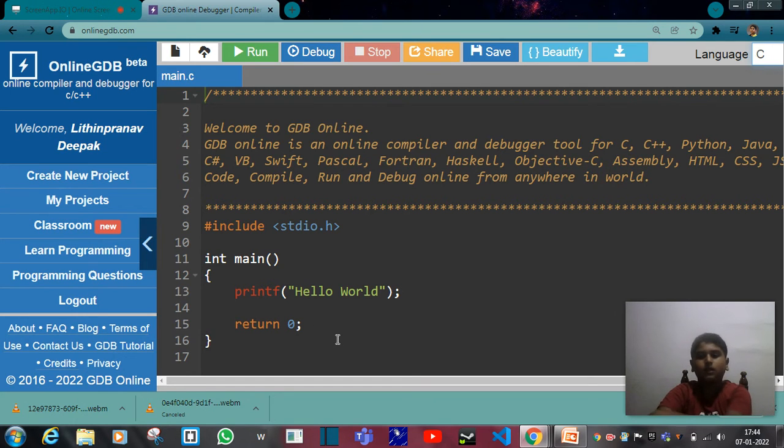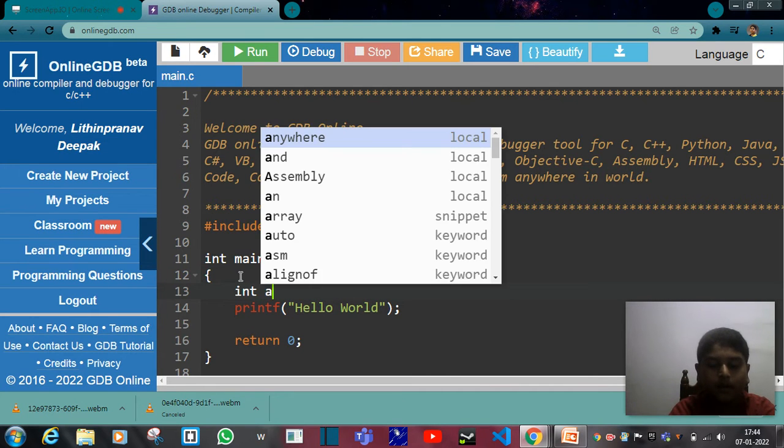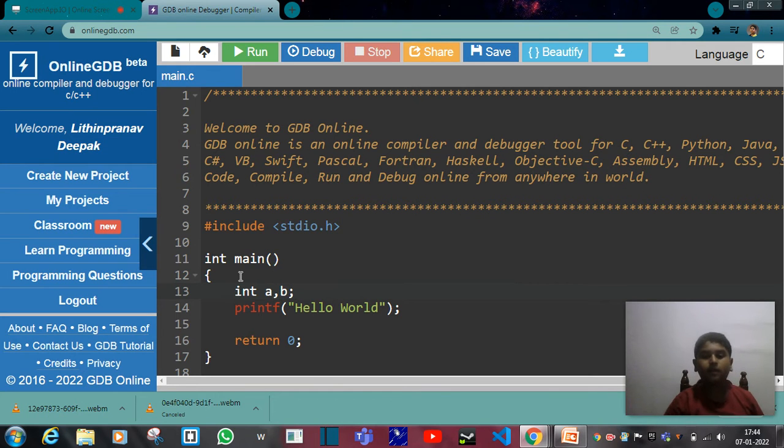With the two variables, we can use one variable to add to the other variable. We'll see how. Here, we put A and B. We didn't declare any other variable.